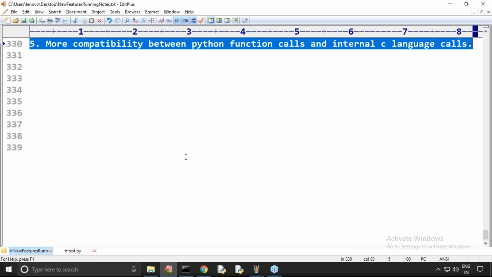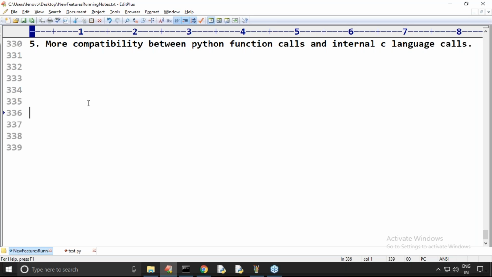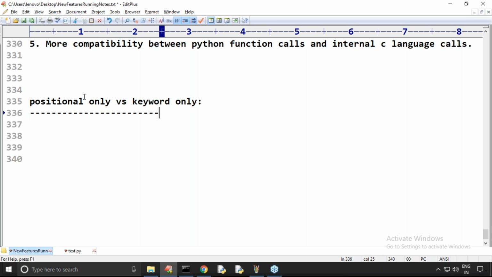Next, one important point you have to evaluate, sir. When should we go for positional only and when for keyword only?